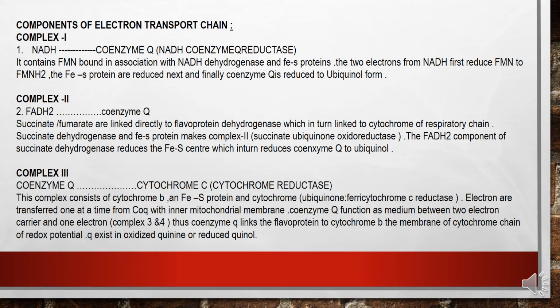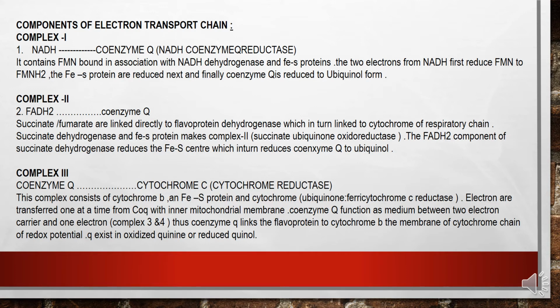Succinate dehydrogenase and iron-sulfur protein make up complex 2, succinate ubiquinone oxidoreductase. The FADH2 component of succinate dehydrogenase reduces the Fe-S center, which in turn reduces coenzyme Q to ubiquinol.